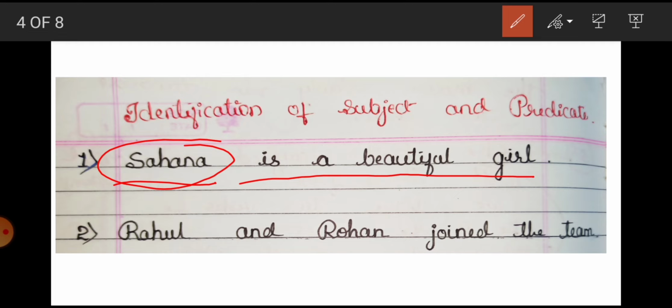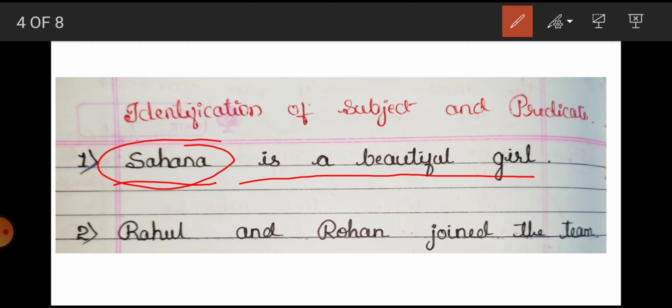Next example. Rahul and Rohan joined the team. Who all joined the team? You could ask, who all joined the team? What question can you form for this sentence? Who all joined the team? Again, it is answering the question who. What answer are you getting here?